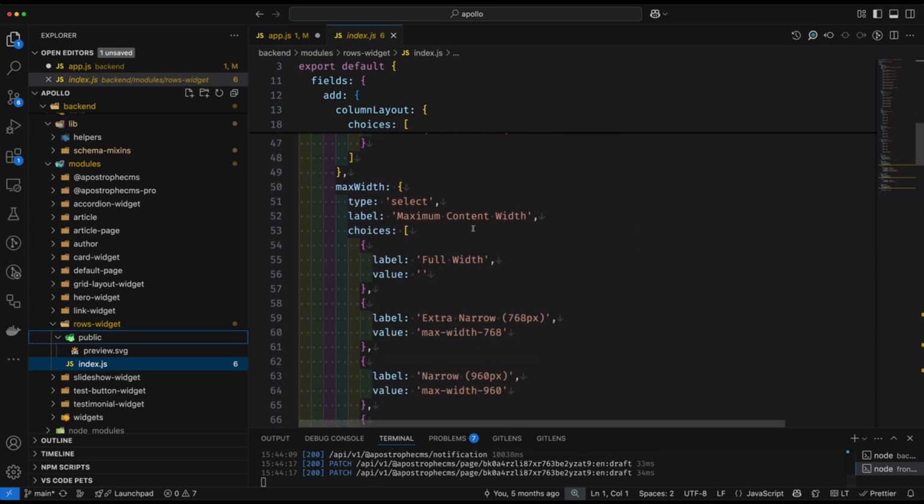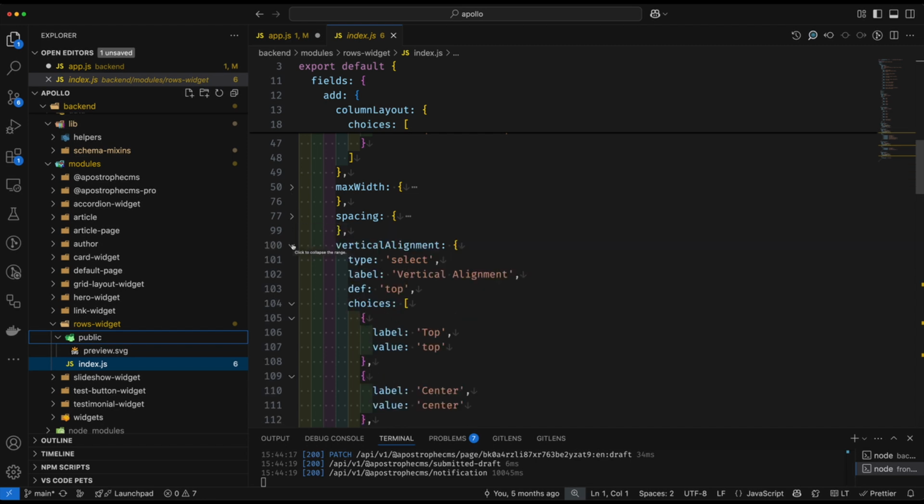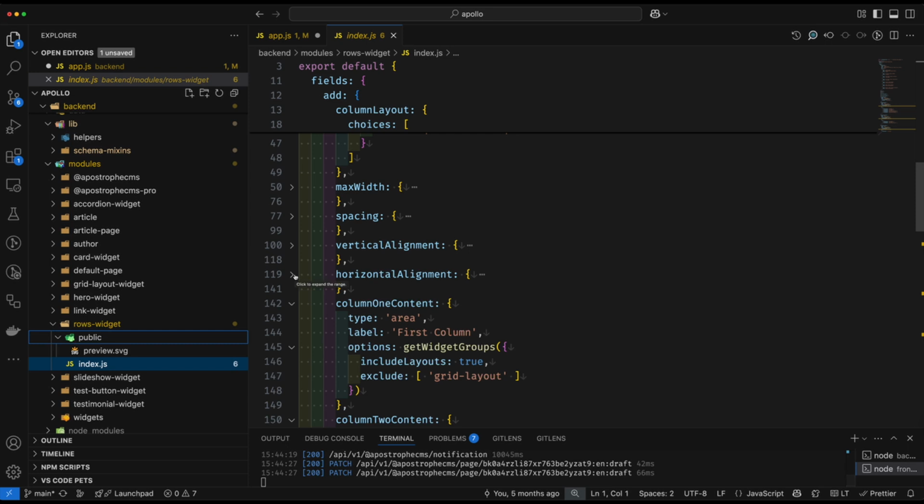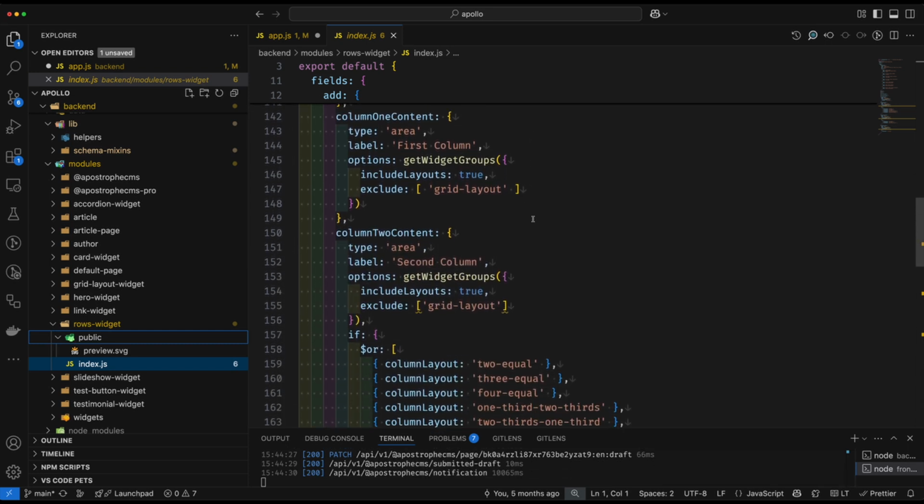We're also passing in some styling. So we've got a max width select. We've got a spacing that sets the spacing between the columns, some alignment options, and then we get down to the actual column content. So in this case, again, we're giving the content manager a selection of up to 4 columns. Each of those columns needs an area, and that area needs to have a unique name.